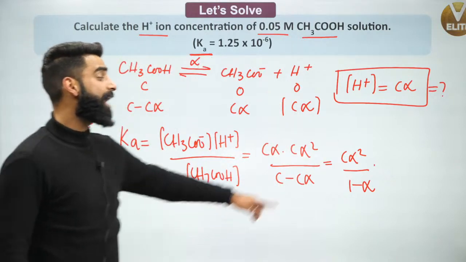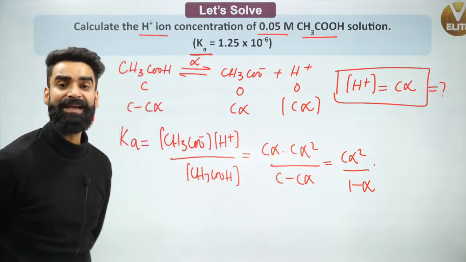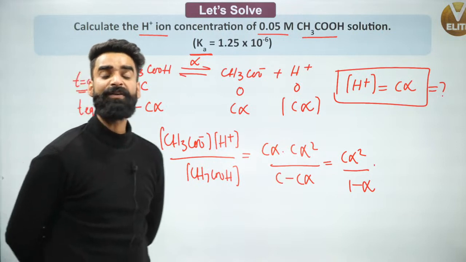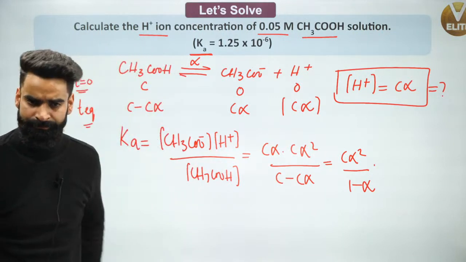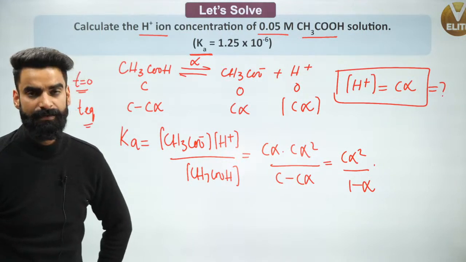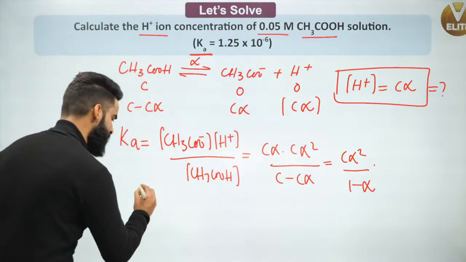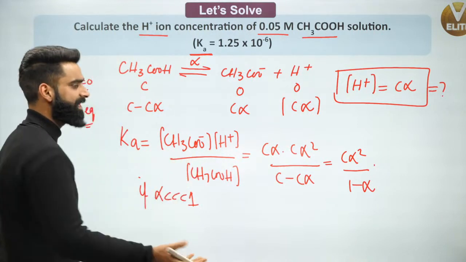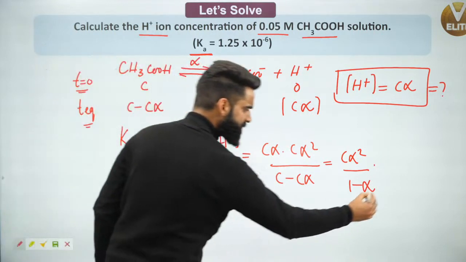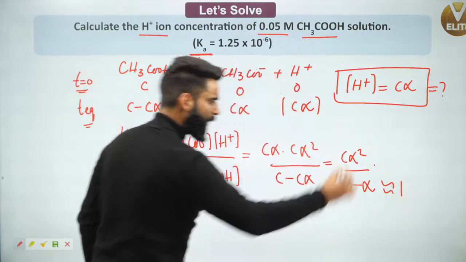Now the point is, do I have to neglect alpha or not? If the value of alpha is less than 0.05, then I have to neglect alpha. So if the alpha value is far less than 1, I can neglect alpha, and instead of 1 minus alpha I can just write 1.